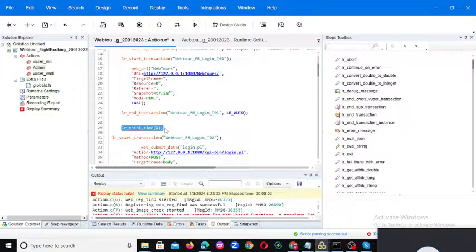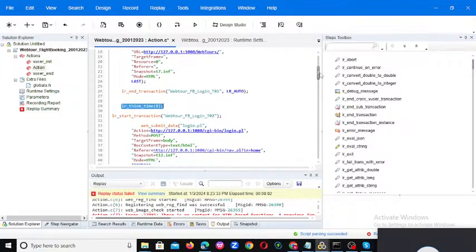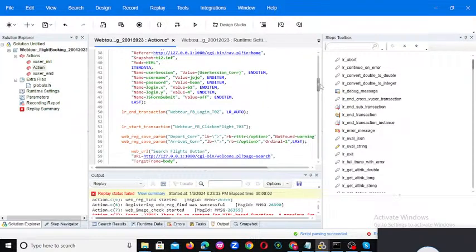When we want a delay between two actions or two requests, we call it LR think time. We can observe that in our script.